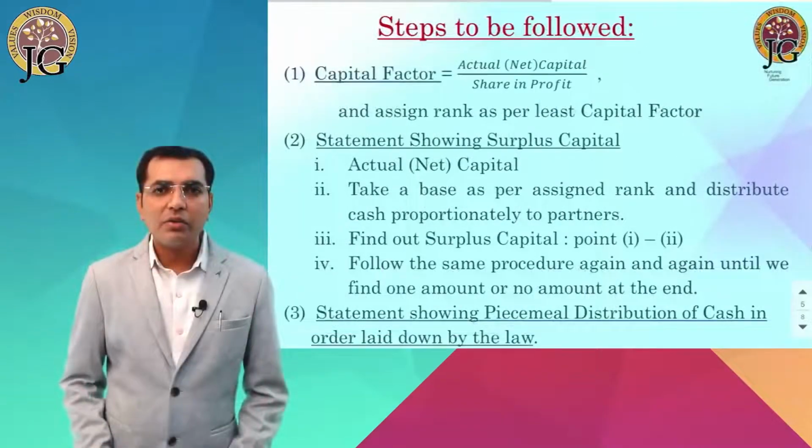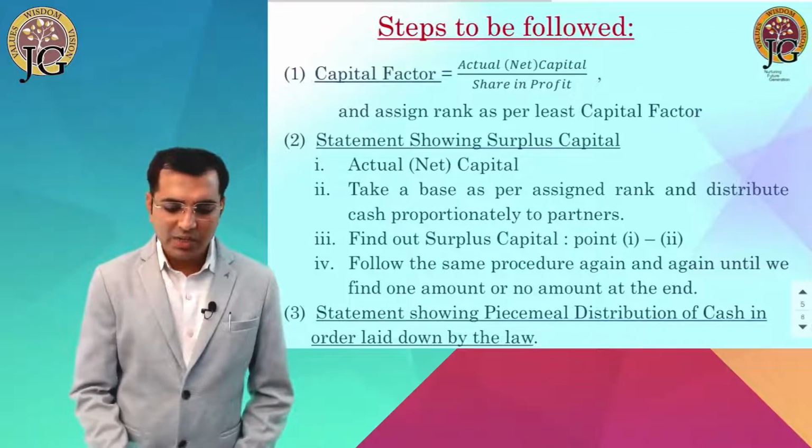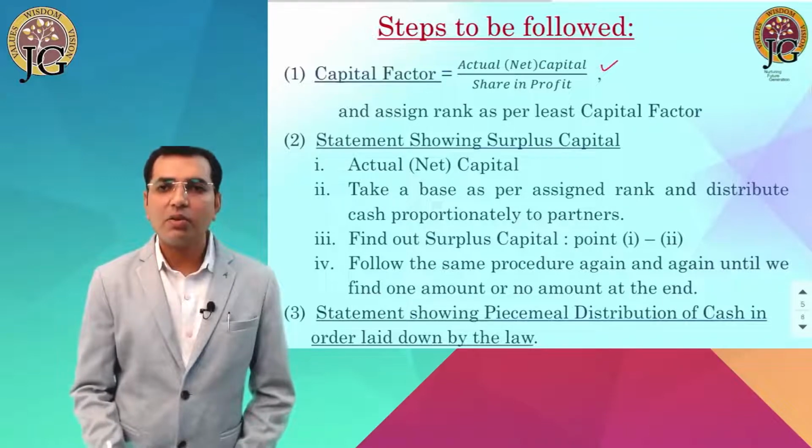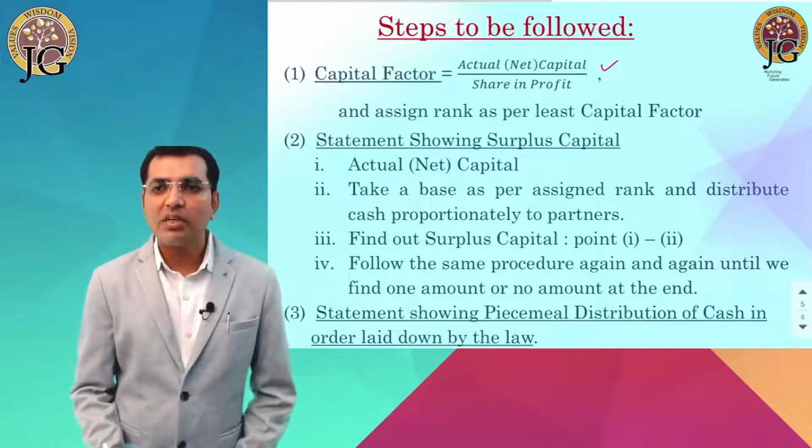Let us quickly look at the steps to be followed. Step number 1, we have to find out capital factor. The formula to find out the capital factor is actual net capital divided by profit sharing ratio. Actual net capital is to be found out by adding the reserves and by subtracting the profits into the capital.